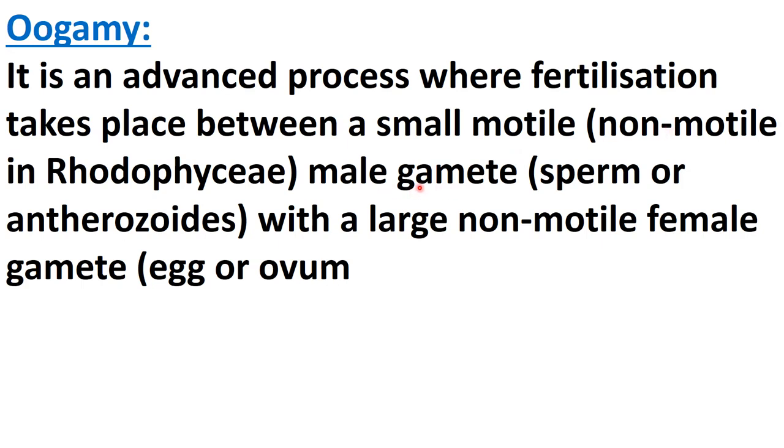As I told you, in case of Rhodophyceae both the gametes are non-motile, so in Rhodophyceae male gamete is also non-motile. Here male gamete can be called sperm or antherozoid.